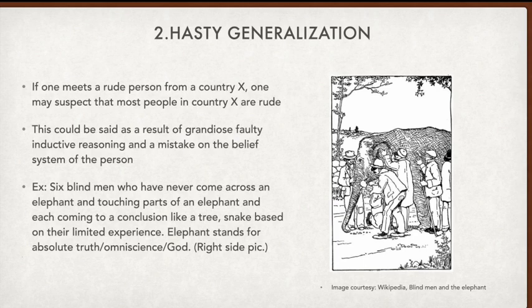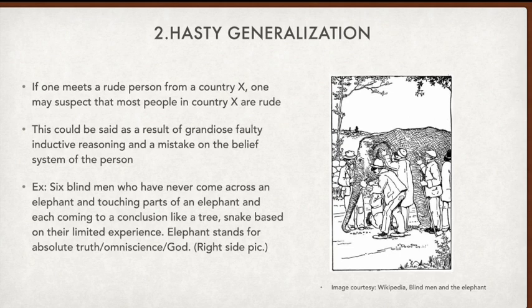Inductive reasoning is based on one concluding to many. So grandiose faulty inductive reasoning, and some mistake on the belief system of the person based on some prior experiences, or some belief system which has been inculcated, which has been taught, which has been observed. It could be based on anything. The grandiose generalization could come into it.